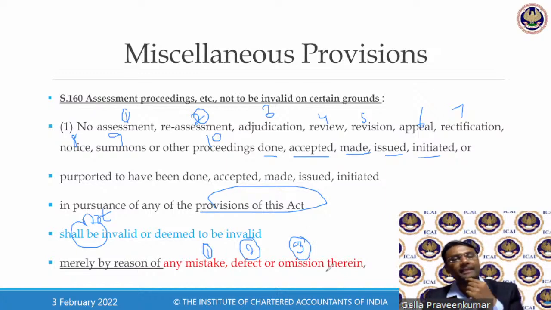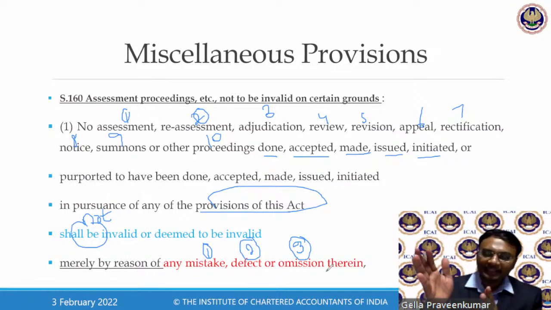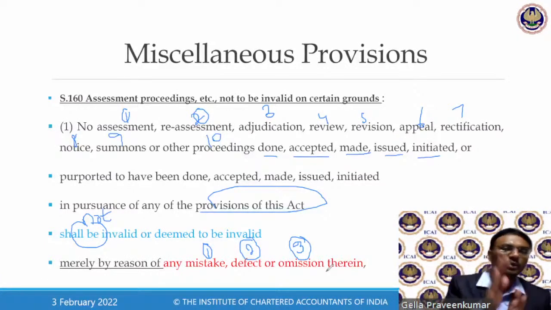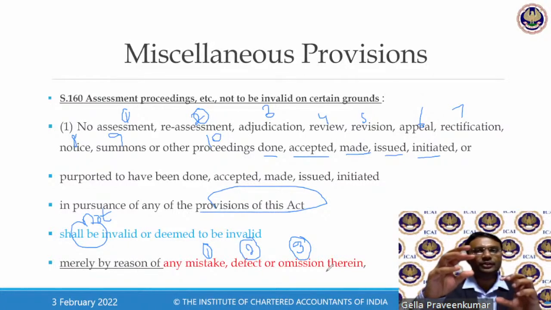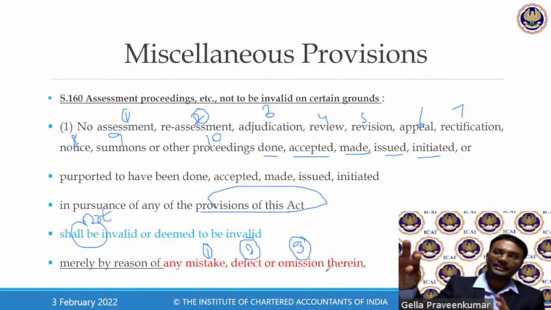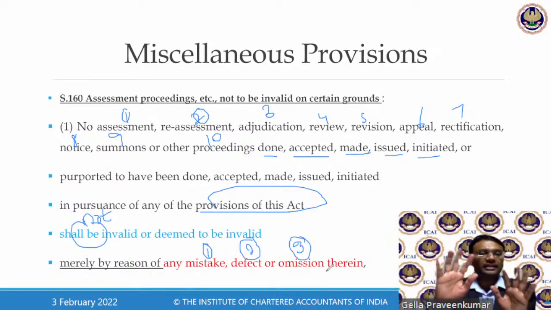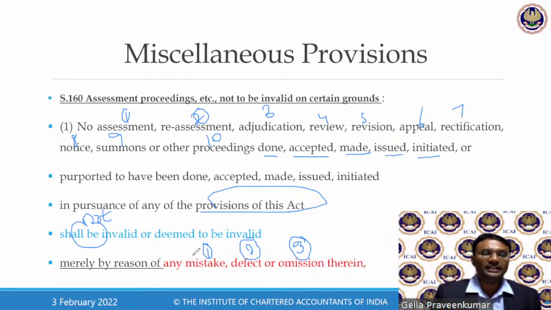They say, take a simple example, a show cause notice. The show cause notice should have been issued to XYZ Private Limited, but by mistake, the show cause notice was issued to XYZ and Co. XYZ Private Limited and XYZ and Co. are both in the same premises, and both have a different bifurcation. Mistakenly, a show cause notice meant for XYZ Private Limited was addressed to XYZ and Co. The intention was to give it to the Private Limited, but it was given to XYZ and Co. Look at the law, the way they have done it.